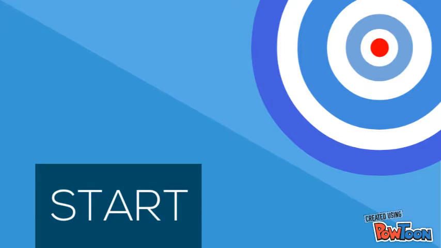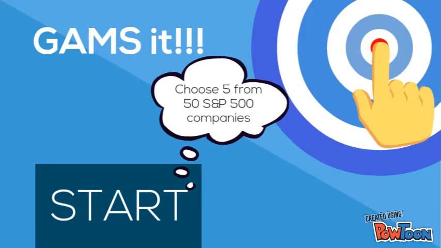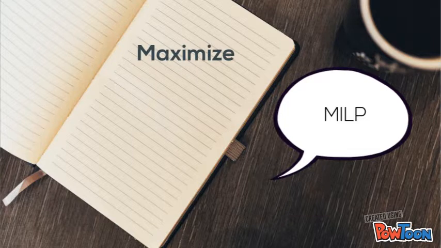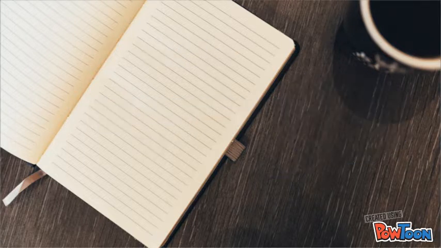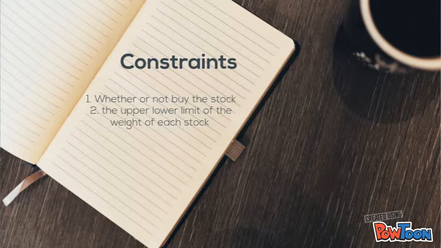Let's just say we have money and we want to choose 5 stocks from the 50 highest performing stocks. On the technical side, we can solve this problem with GAMS. The model of the problem ends up being a MILP that maximizes the difference between the Sharpe ratio and the diversification rate, which we call a portfolio score. Whether or not to buy the stock, and the upper and lower limits of the weight of each stock, are technically the constraints.